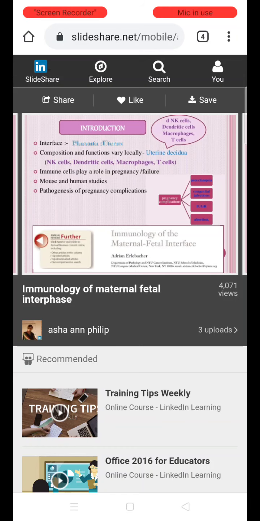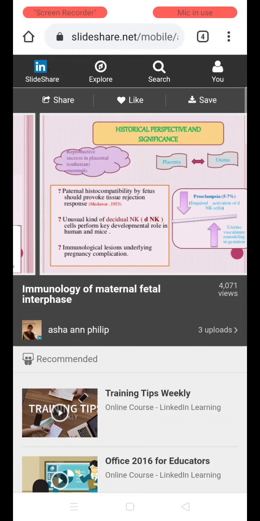Various human and mouse studies have been done to study these associations, and the immunology at the maternal fetal interface also plays an important role in the pathogenesis of various pregnancy complications. So, what are the pregnancy complications which you can see when there is any alteration in the immunology at the maternal fetal interface? One is preeclampsia, congenital infections, IUGR, and recurrent pregnancy loss or abortions.